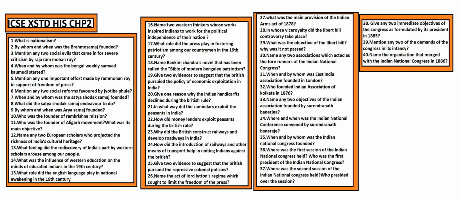Who was the founder of Ramakrishna Mission? Swami Vivekananda. So who was the founder of the Aligarh movement and what was its main objective? Sir Syed Ahmad Khan was the founder of the Aligarh movement in India. The objective of the Aligarh movement was to instill in the Muslims a desire for Western education and culture.